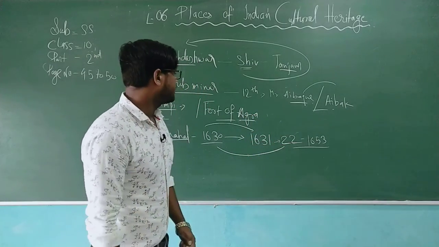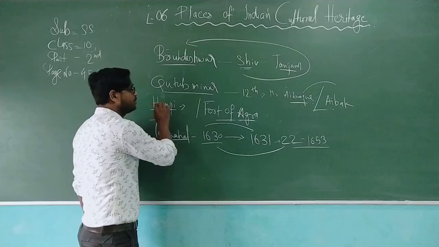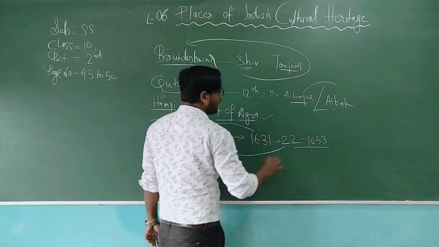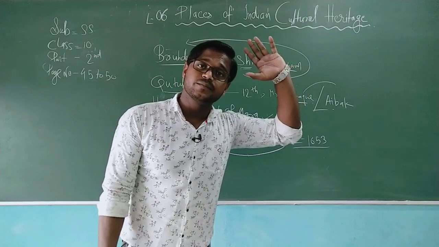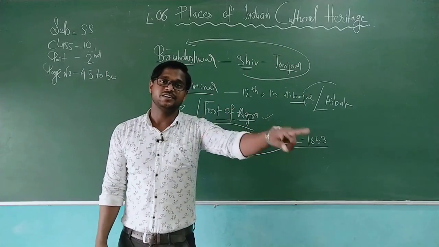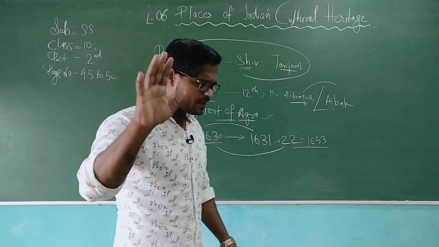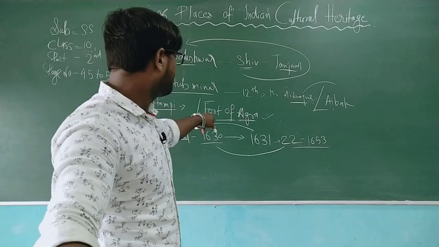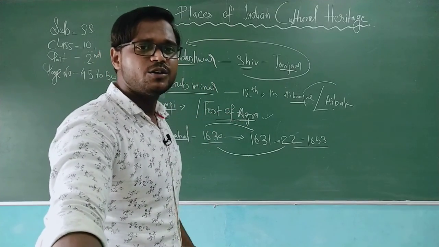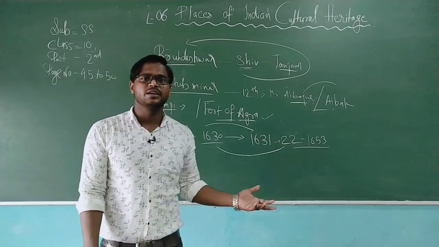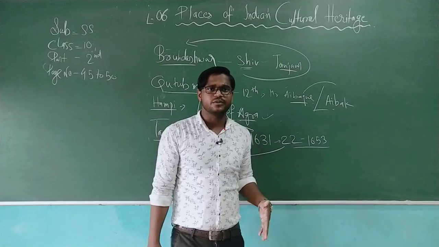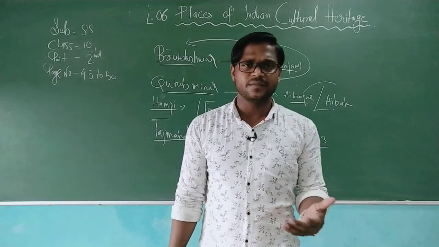And now I would like to tell you, don't be confused whenever I am teaching you about the Fort of Agra and Red Fort. Red Fort is in Delhi, Fort of Agra is in Agra, that is in UP. So don't be confused whenever I am asking you the answer. Now if you go further, then again the Shah Jahan name will be recalled, that is Red Fort. Red Fort is located inside Delhi, as I made you understand.